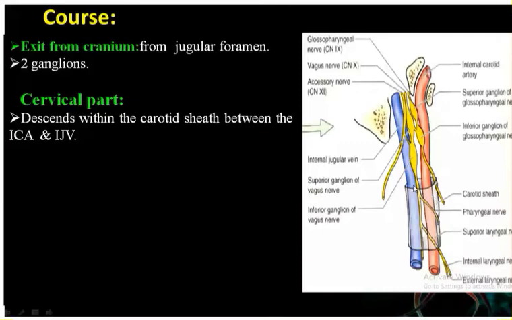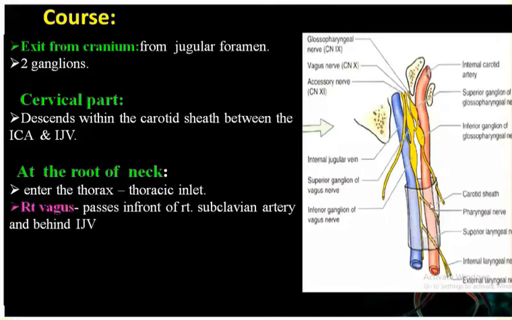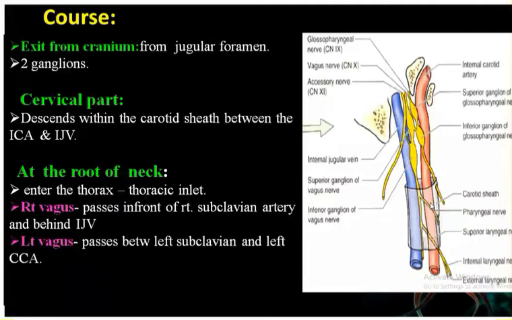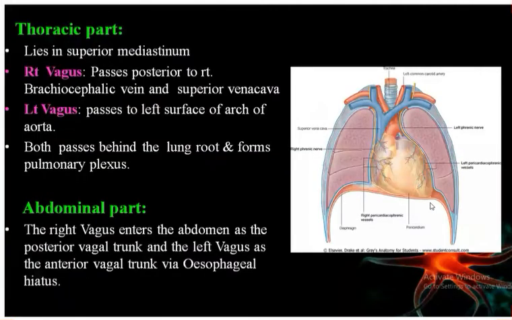Next, it will enter into the root of the neck. At the root of the neck, it will enter the thorax through the thoracic inlet. Now just see over here. At the root of the neck, it will enter into the thoracic cavity through the thoracic inlet. Now how is it going to enter? You can see this is the right vagus and this one is the left vagus.